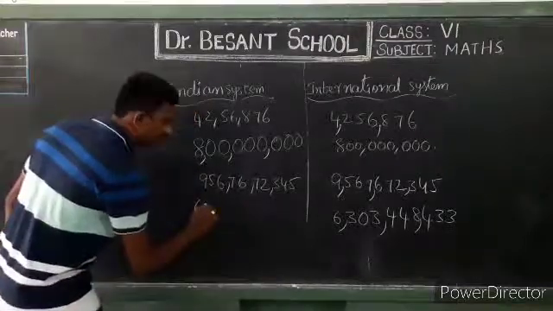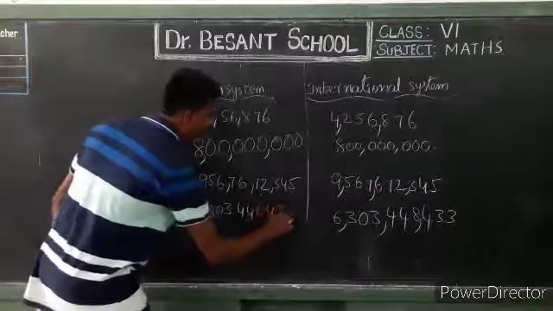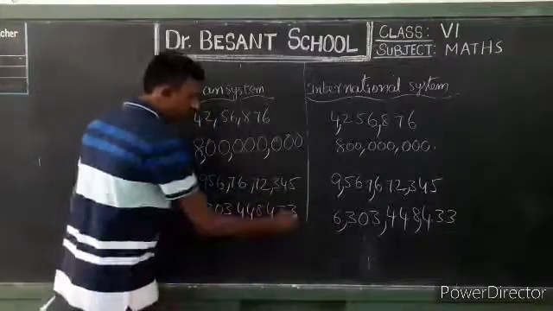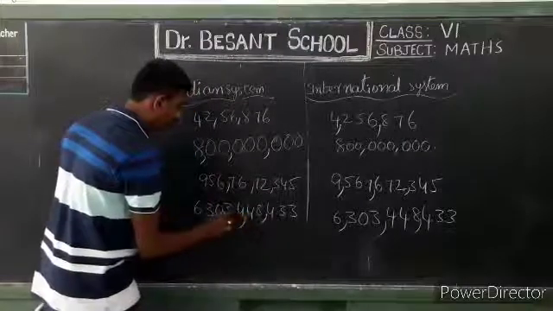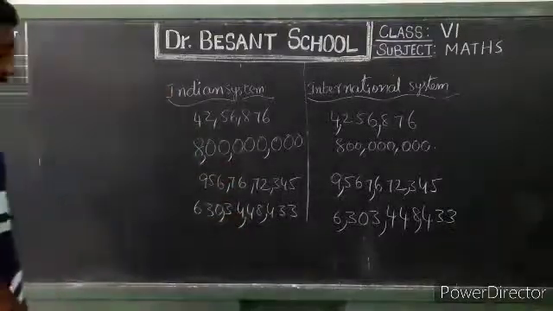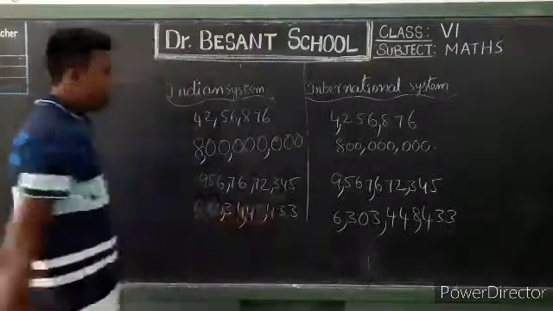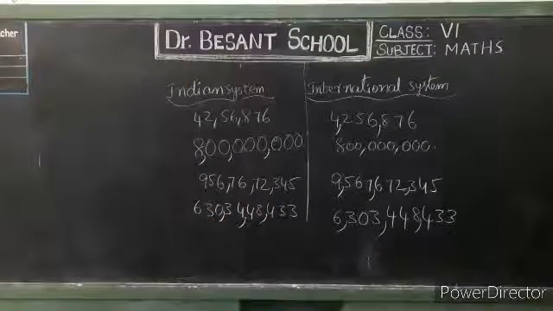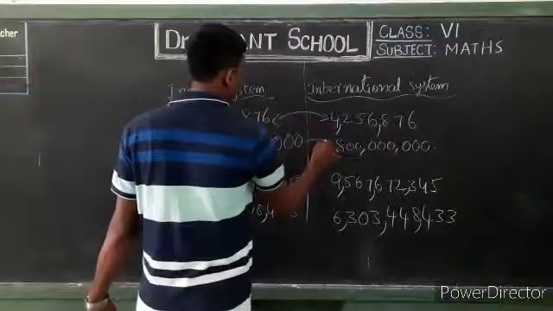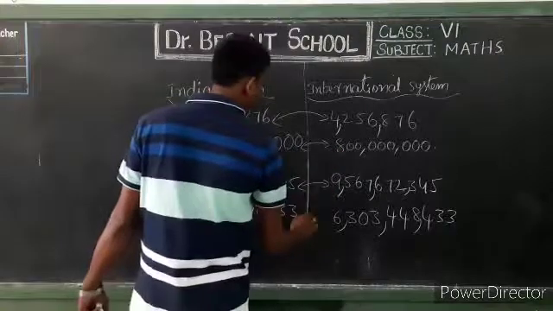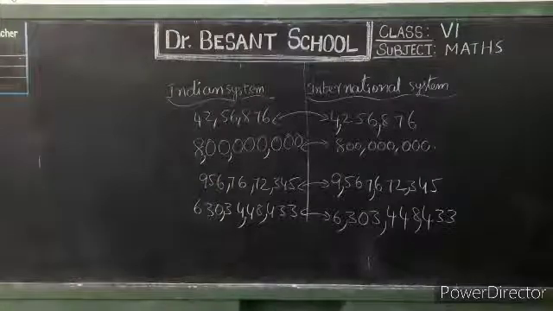Write down the number first: 6303448433. First comma after a set of 3 digits, 1, 2, 3. Next again 1, 2, 1, 2. 630 crores 34 lakhs 48,433. So this is how we can convert a number given in one system to another system of numeration. Okay, my dear students, this is very important.